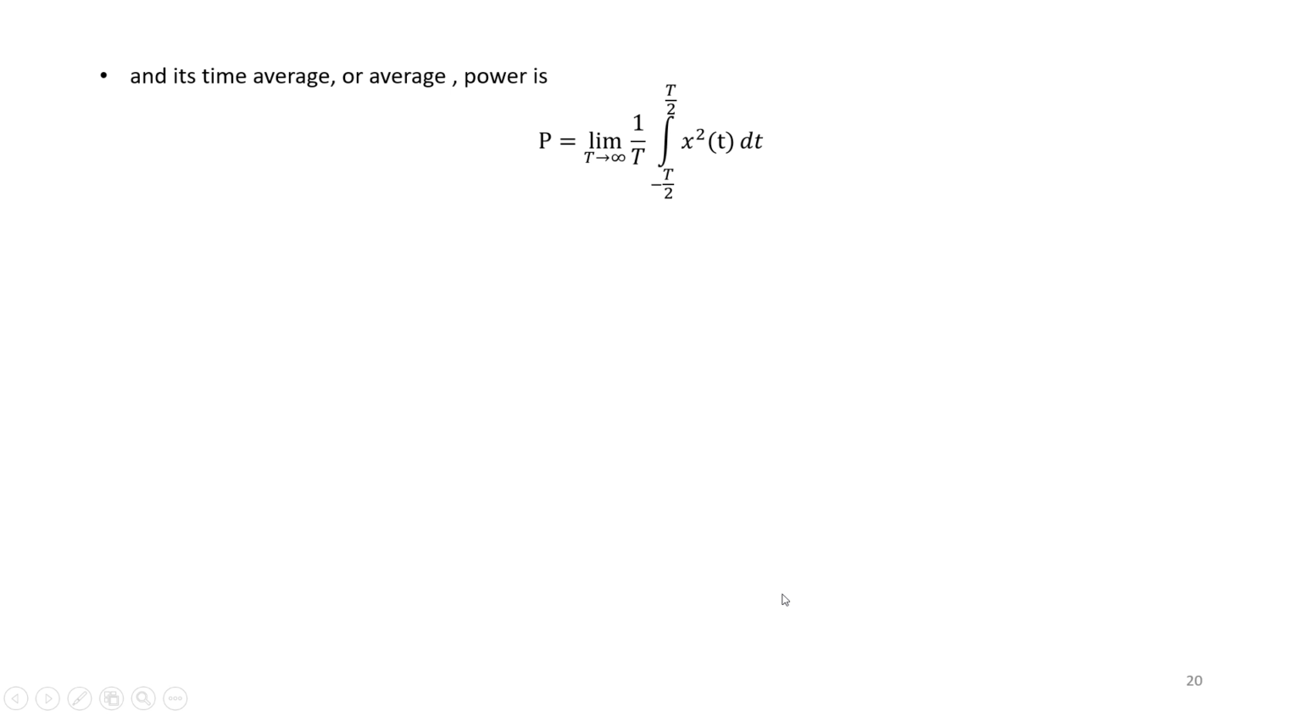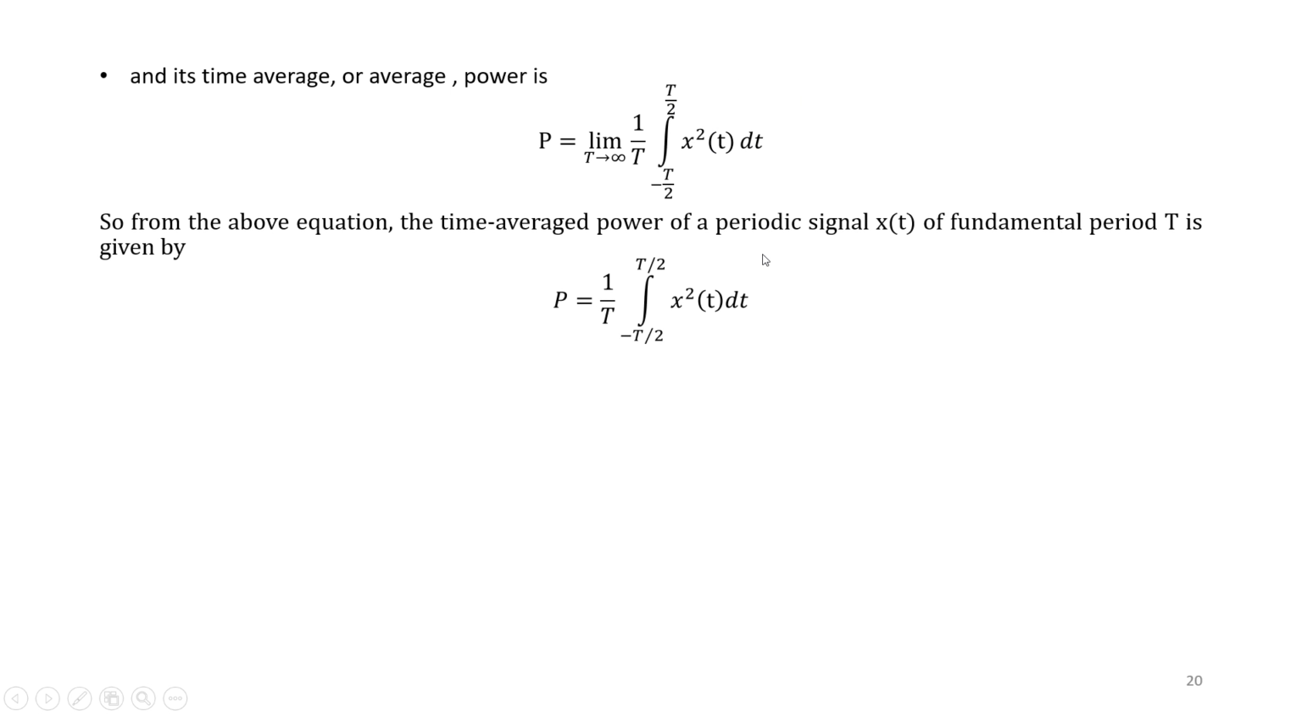If we take the time average of that energy signal, we are going to find out the power content of that signal. That is, taking the limit T tends to infinity and taking the average of that energy, that is 1 by T integration from minus T by 2 to T by 2 of x square t dt. Then we find the power content of that signal.